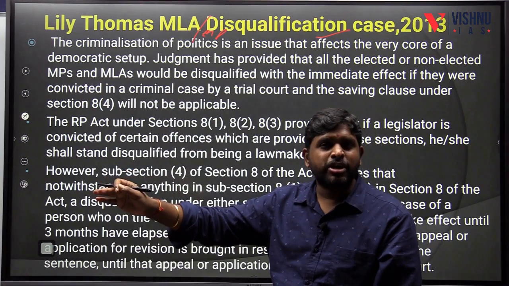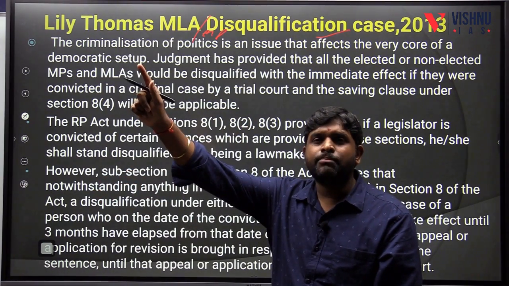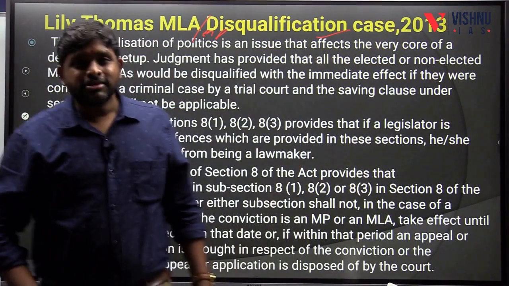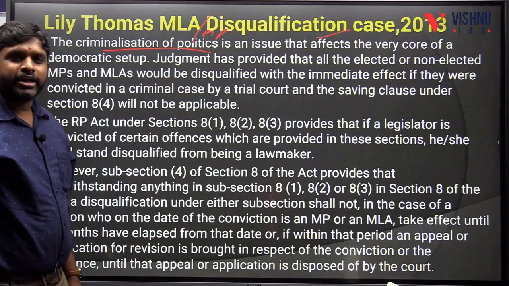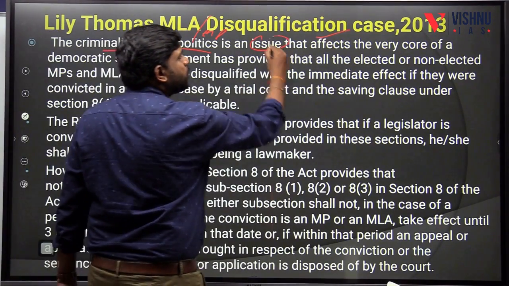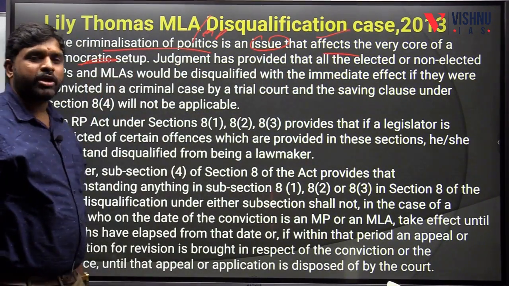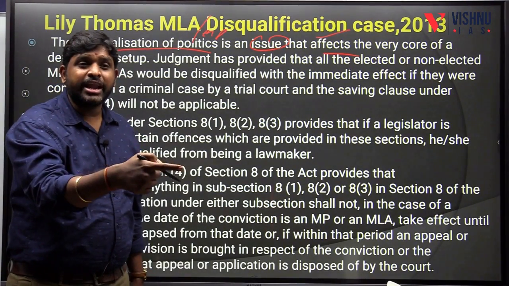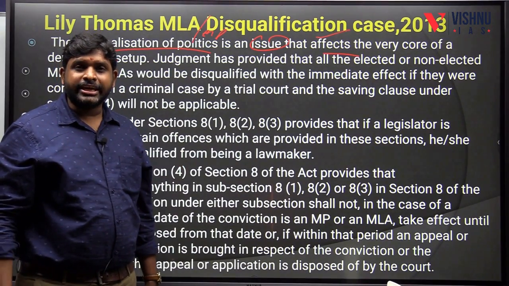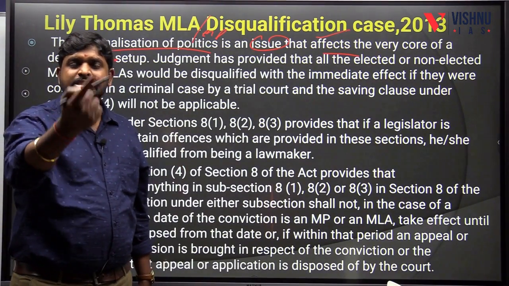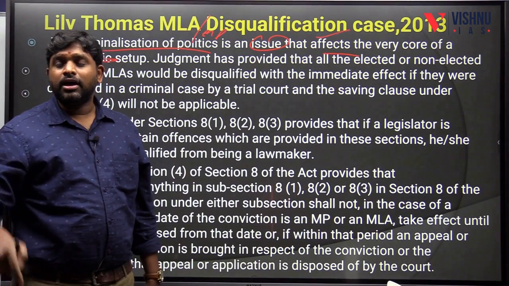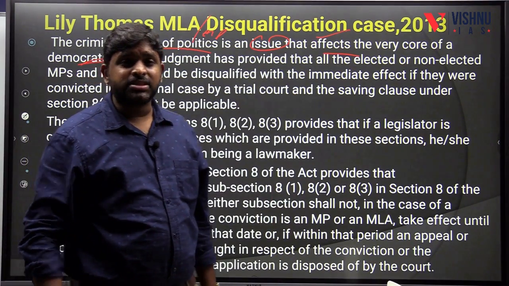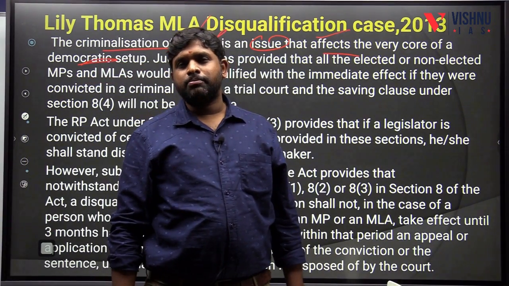If they are convicted by the lower court also, they will be disqualified as MLA and MP. Why so? Because criminalization of politics is an issue that affects the very core of the democratic setup. In spite of getting punishment, that means being proved criminals, they were still enjoying being people's representatives, going to the Lok Sabha, the Rajya Sabha, the legislative assemblies and the legislative councils. In order to stop the criminalization of politics, the Lily Thomas case is very important.